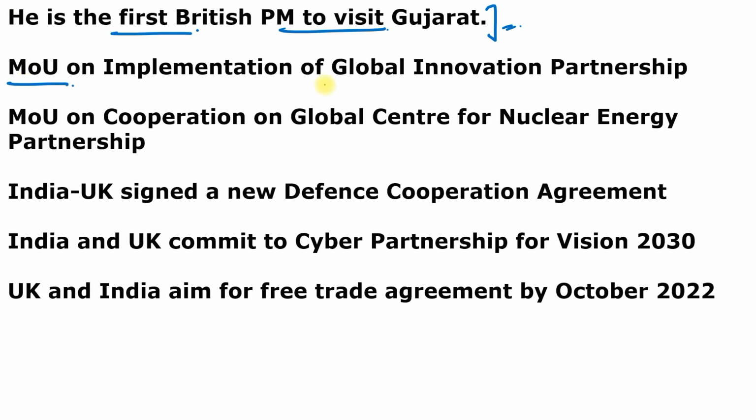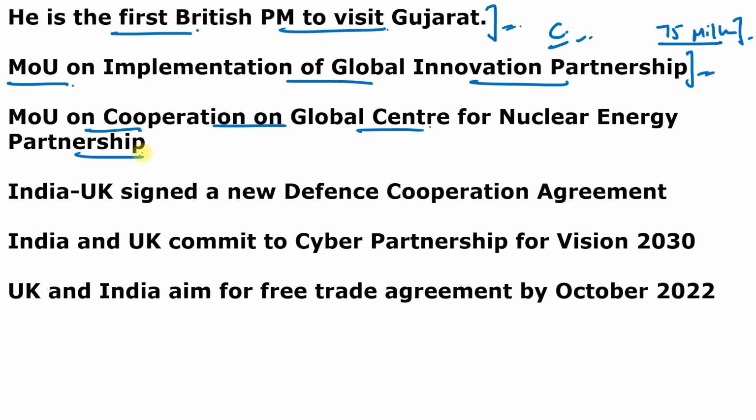One MOU on implementation of the Global Innovation Partnership was signed, and under this both sides agreed to co-finance up to 75 million pound as a global innovation partnership fund to support the transfer and scale up of climate smart sustainable innovation to the third countries. And second MOU is on the cooperation on the Global Center for the Nuclear Energy Partnership.